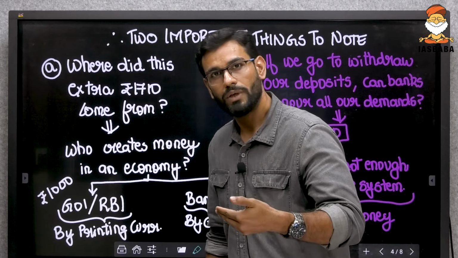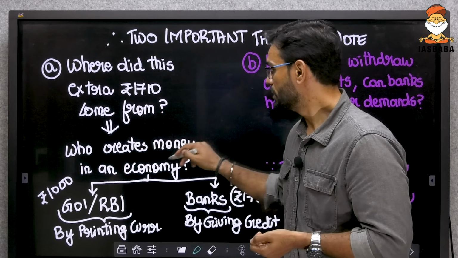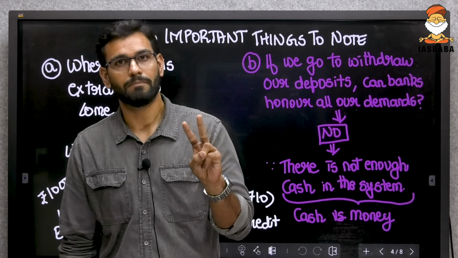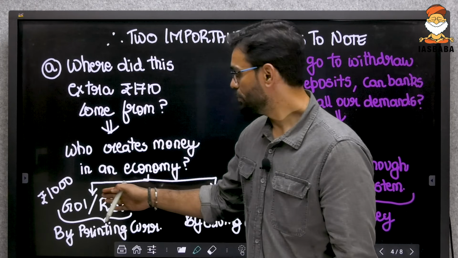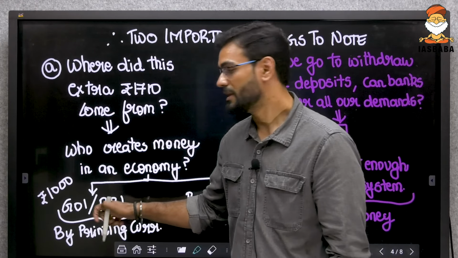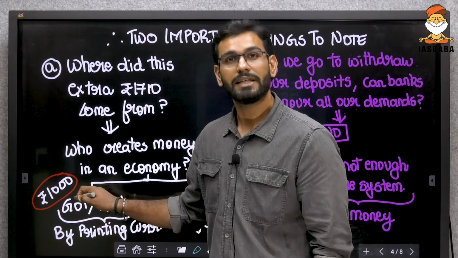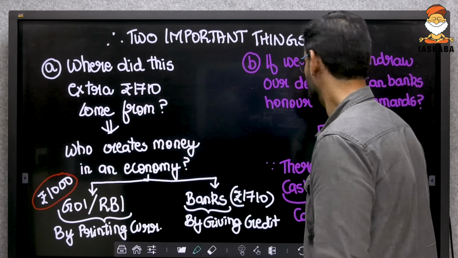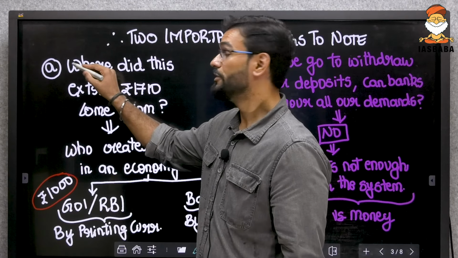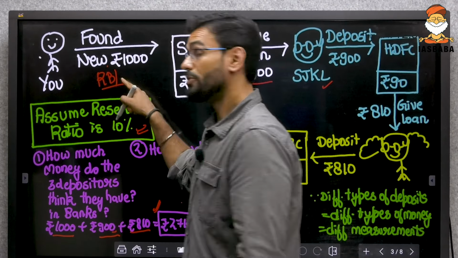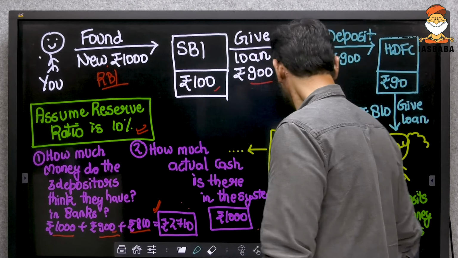And this leads us to an important question. Who creates money in an economy? Now, 2 entities create money in the economy. One is the government of India and the RBI by printing currency. This 1000 rupees, who got that? RBI did that. So, when you deposited the money, you were RBI.